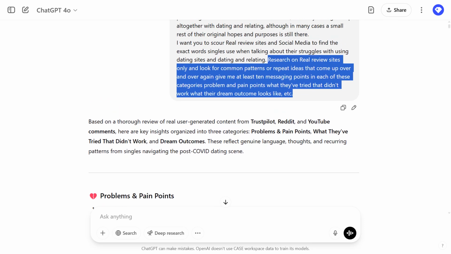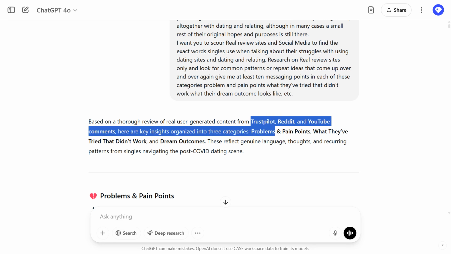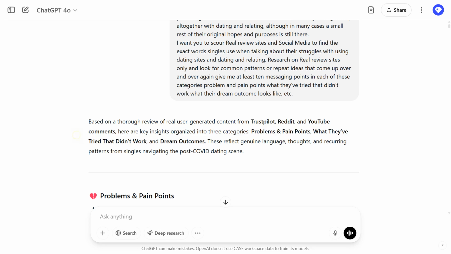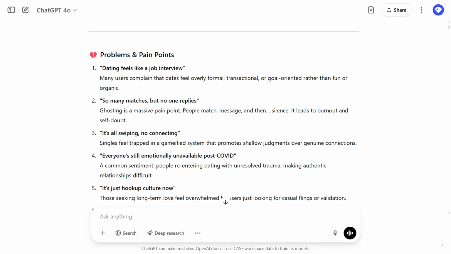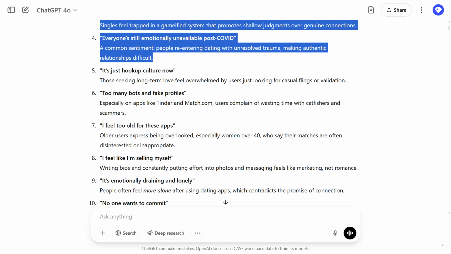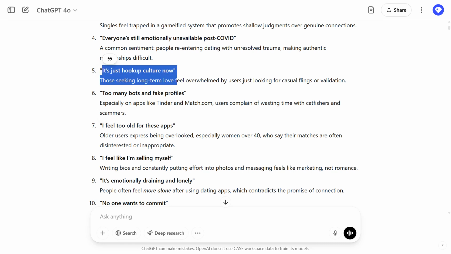All right. So we ask this question, and then ChatGPT comes back and says, well, I used Trustpilot and Reddit and YouTube, and I came up with these three categories: problem, what they tried, and dream outcomes. Let's look at the results briefly. These are the problems that it found people are having, quite a few. And you can see these would be wording that people are using.